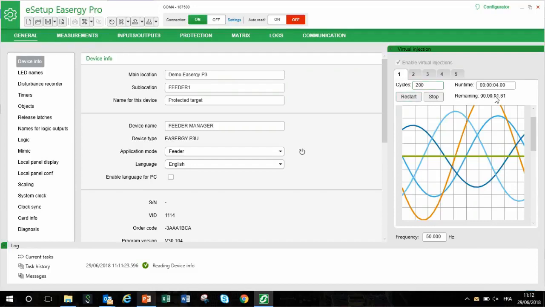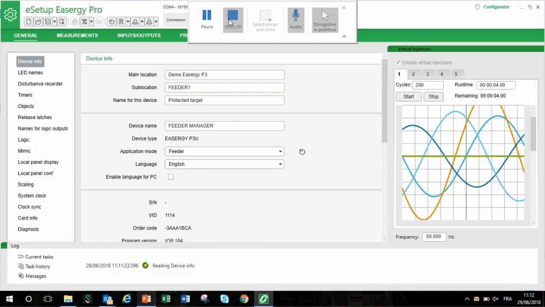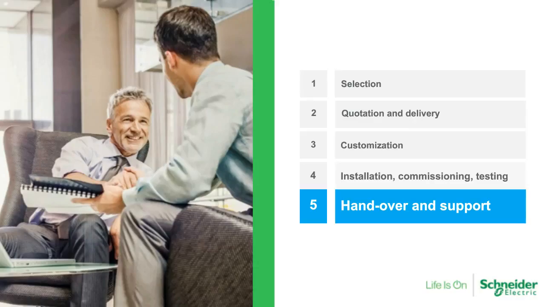You start it, you see the time running, and in this time the relay will behave exactly as if you inject in the primary inputs of the product. So that directly it's replacing your testing bench in your panel. So it's really a great way to save time, to go faster, to replace some test procedures, and to secure the configuration at multiple levels along the process in order to avoid mistakes. So our customers love it.